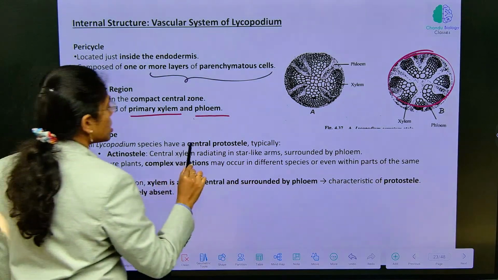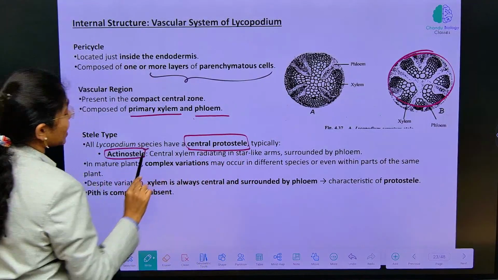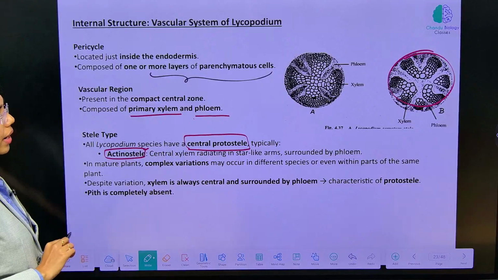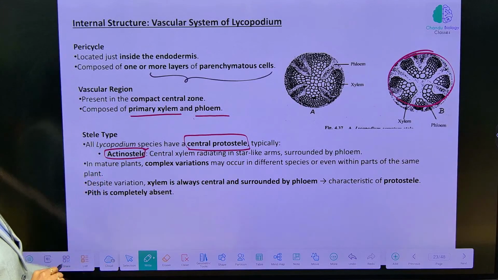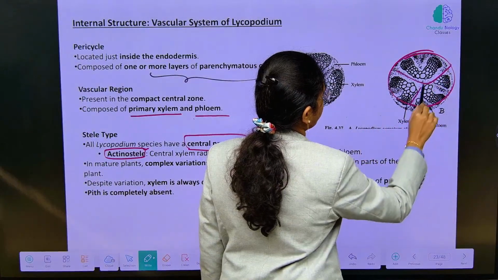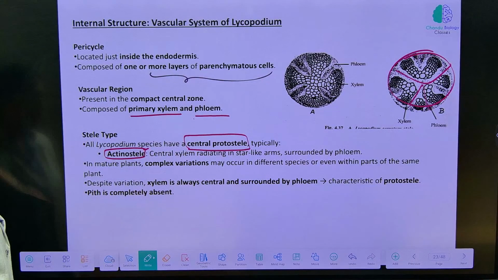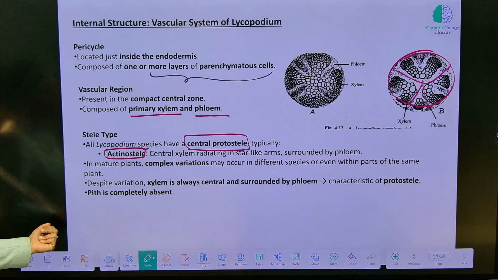They have central protostele, and if you can see actinostele which has star shaped xylem with radiating arms. Xylem will have radiating arms like this. Here you can see star shaped xylem. Xylem with radiating arms. In a mature plant, complex variations occur in different species.